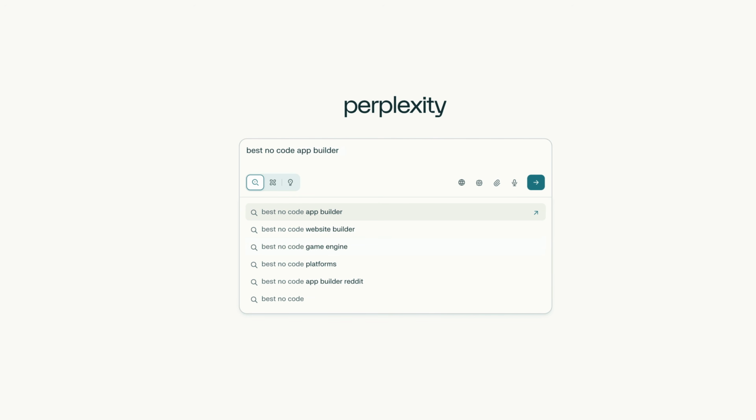As you can see, app builder is constantly coming up, and usually in autocomplete, the higher something is, the more likely it's being searched. But I think if you're a brand new website or you're just getting into a topic, you should try to do something a bit more longer tail that's in the middle of the autocomplete results, because it's going to be less competitive. Now, if you're actually a growing and established brand, then it makes sense to go after the top result that comes up. For me, I would probably go after the top results for the topic that I've already created content in. But if I was starting a new topic, I would start in the middle.